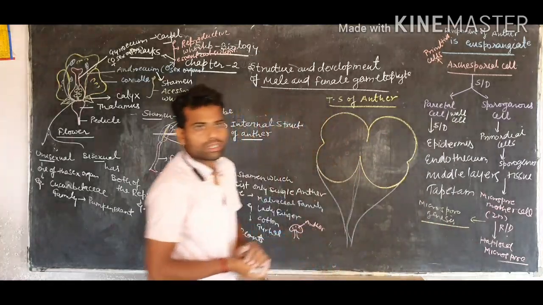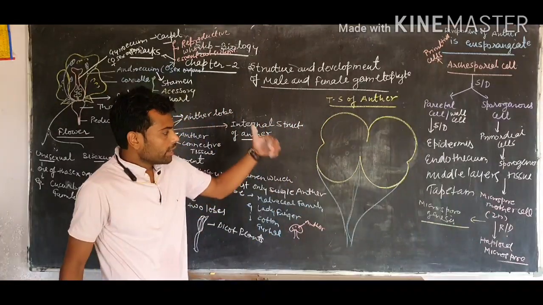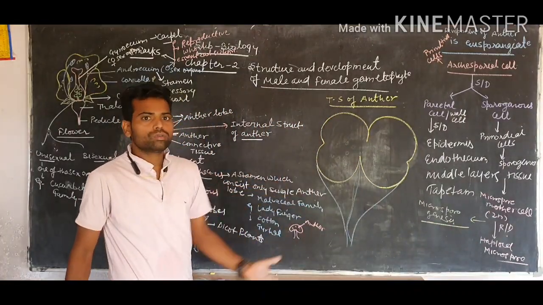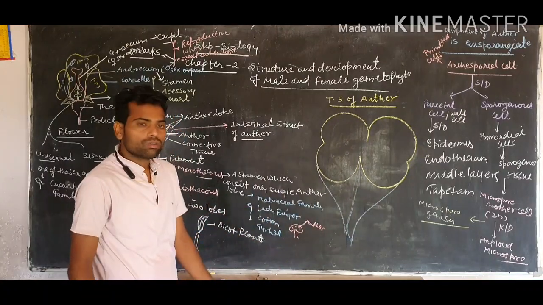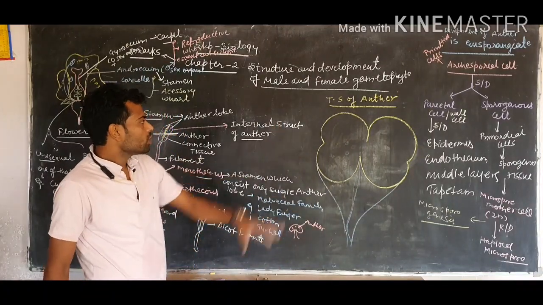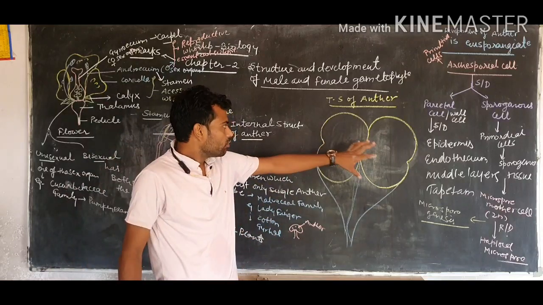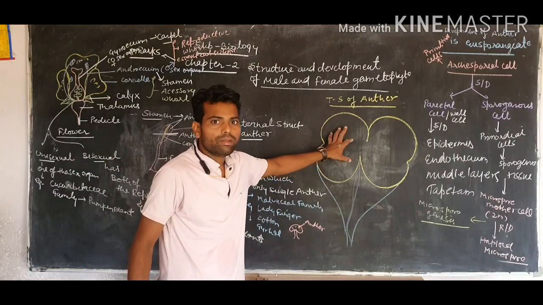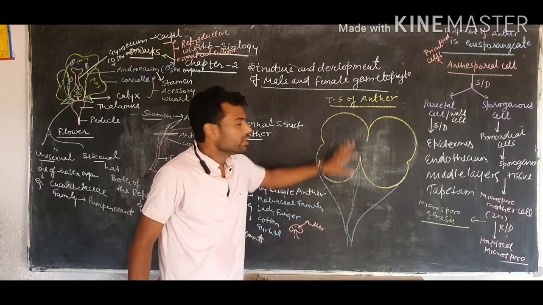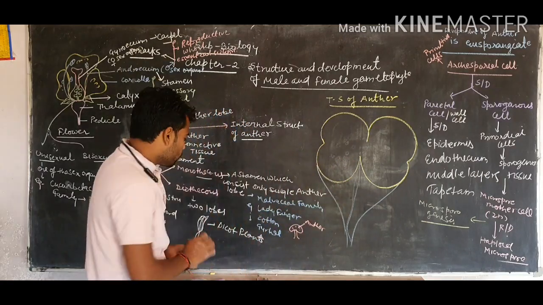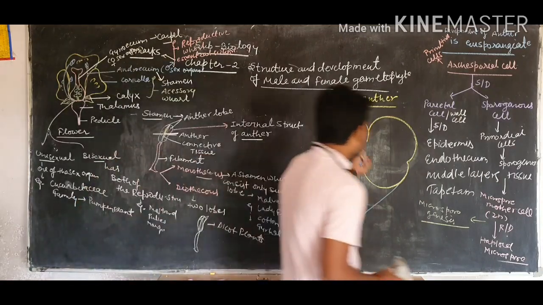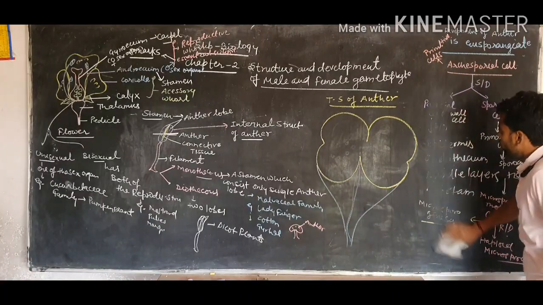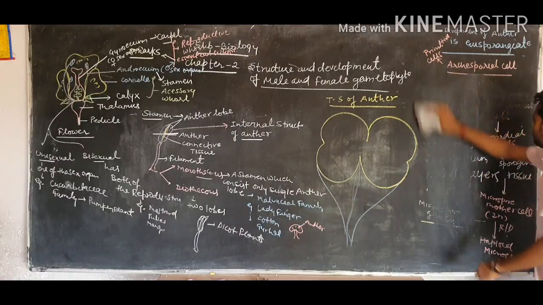So microsporogenesis is an event in which the microspore mother cell undergoes reduction division to form haploid microspores. Now this is the flow chart, which can be studied through the diagram here. Okay, so what is the structure of the microsporangium? Now I am showing you in an easy way.